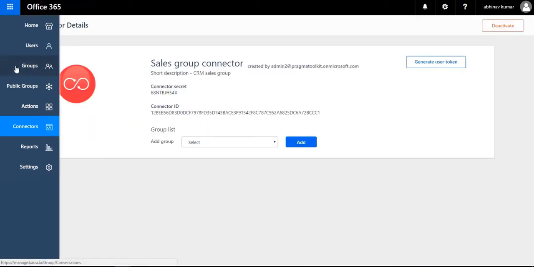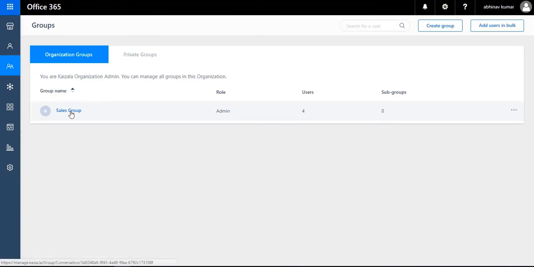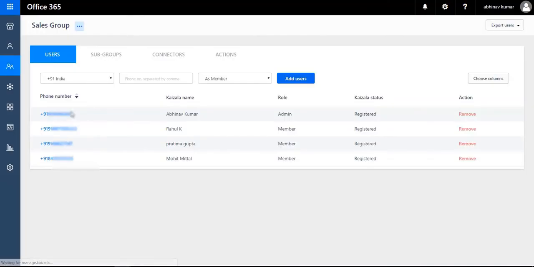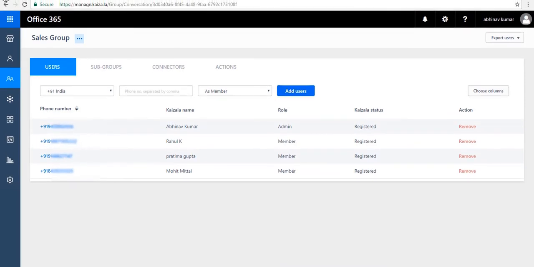And this is the group ID. Now open the group which we created. So this is the sales group. We have to copy the GID of this group. Copy the GID from the link bar and paste it into the CRM.